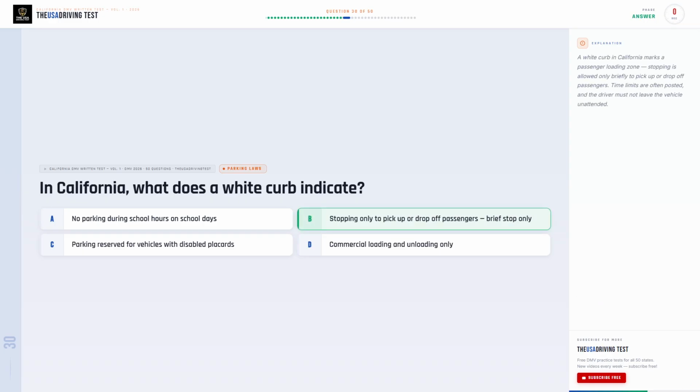The correct answer is B. Stopping only to pick up or drop off passengers, brief stop only. A white curb in California marks a passenger loading zone. Stopping is allowed only briefly to pick up or drop off passengers. Time limits are often posted, and the driver must not leave the vehicle unattended.